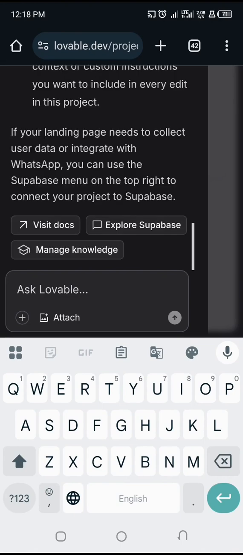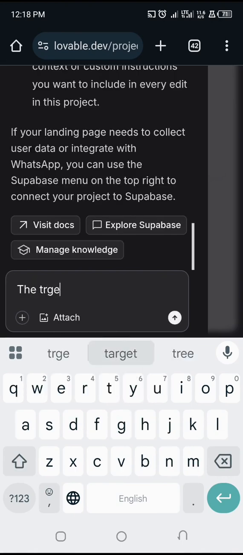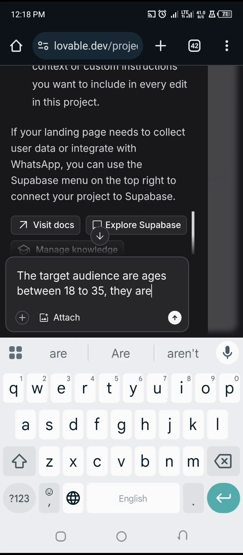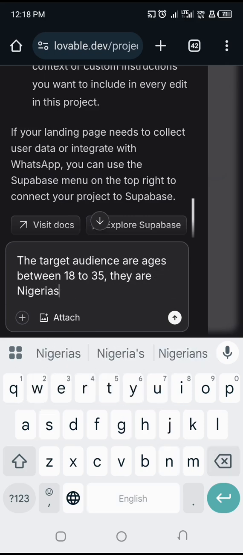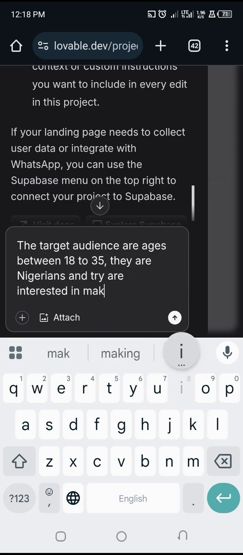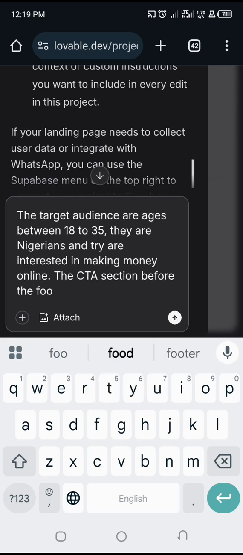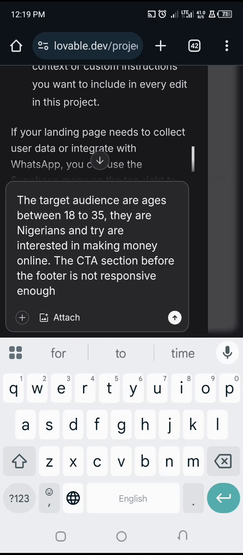So I'm going to come back and say the target audience are ages between 18 to 35. They are Nigerians. They are interested in making money online. Then you go ahead and say the CTA section before the footer is not responsive enough, especially the button.